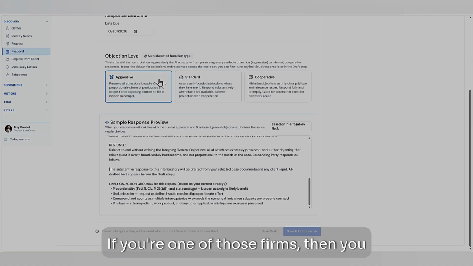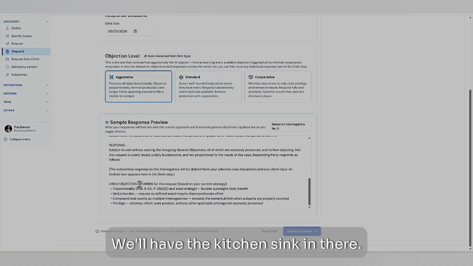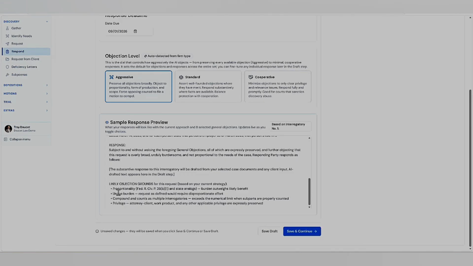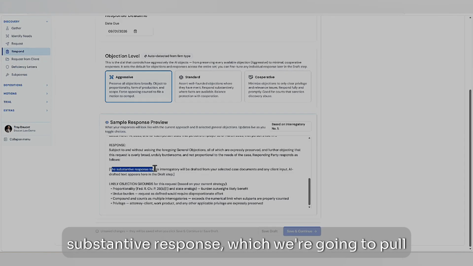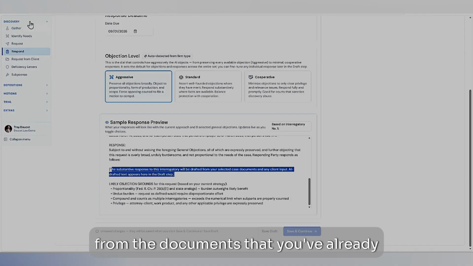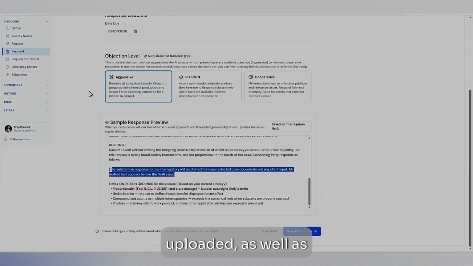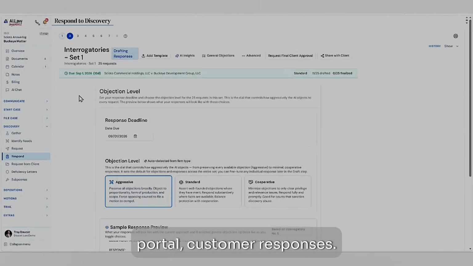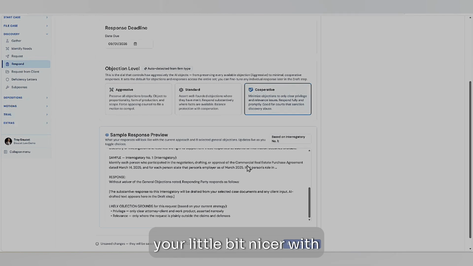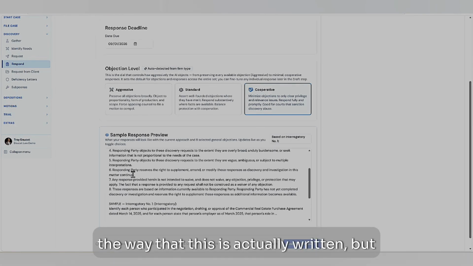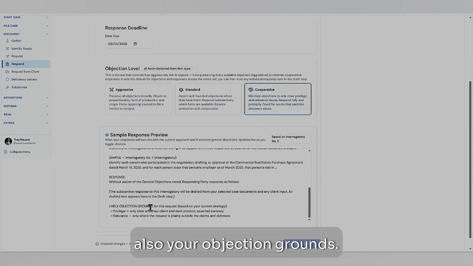If you're one of those firms, then you would click on aggressive. We'll have the kitchen sink in there. It will actually draft a narrative format, which is done after the substantive response, which we're going to pull from the documents that you've already uploaded, as well as a customer portal, customer responses. If you want cooperative, you're a little bit nicer with it, with the way that this is actually written, but also your objection grounds.